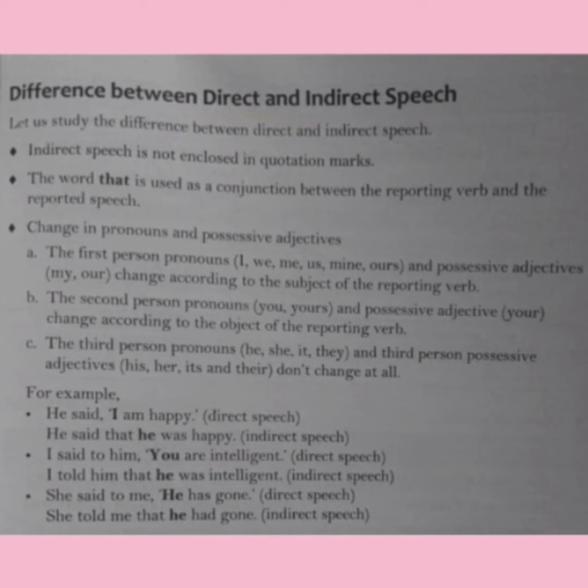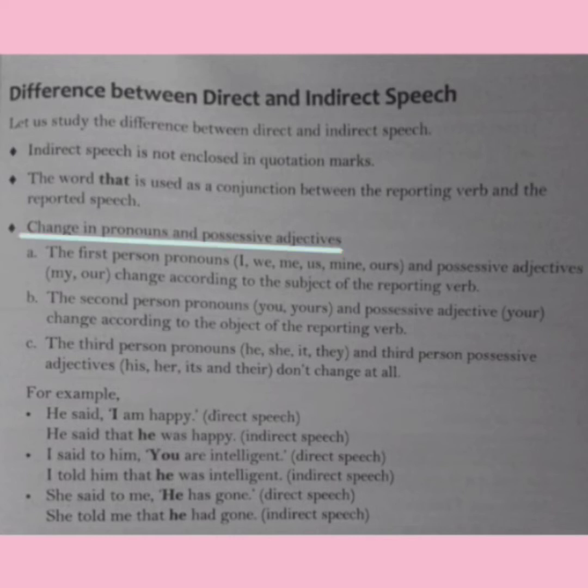Indirect speech is not enclosed in quotation marks, but in direct speech, we enclose the words of the speaker in quotation marks. The word "that" is used as a conjunction between the reporting verb and the reported speech in indirect speech, whereas there is no use of the word "that" in direct speech.